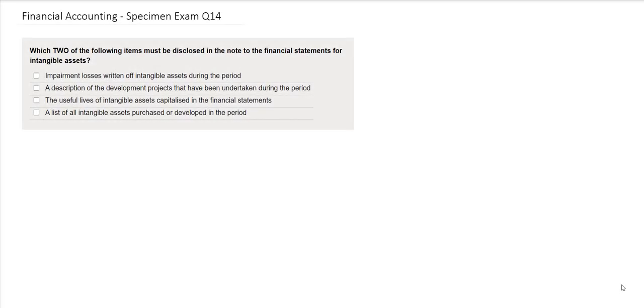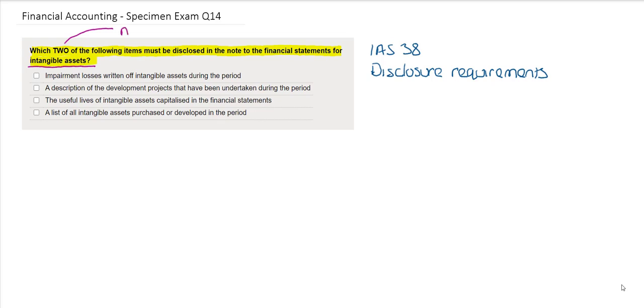In this question, we are being asked which two of the following items must be disclosed in the note to the financial statements for intangible assets. To answer this question correctly, you'll need to understand the requirements from IAS 38 and the disclosure requirements for an intangible asset. Remember that an intangible asset is an identifiable non-monetary asset without physical substance.